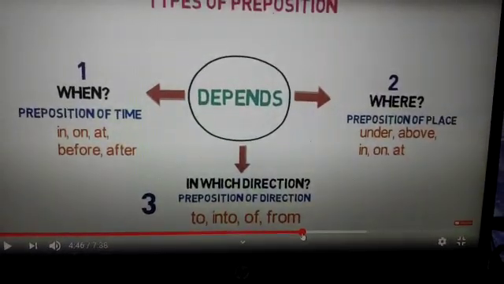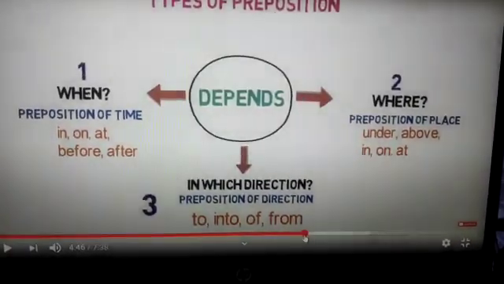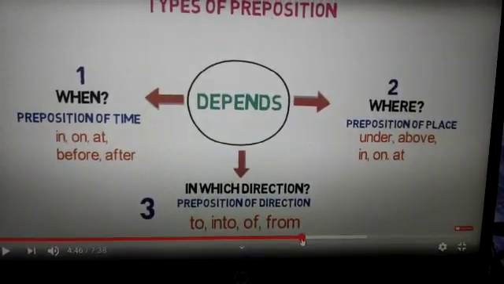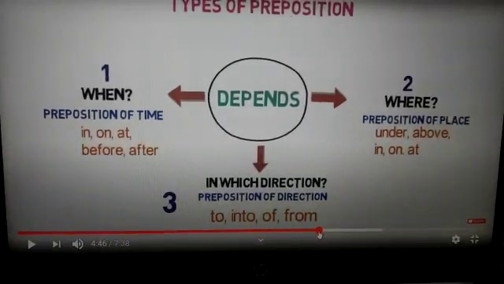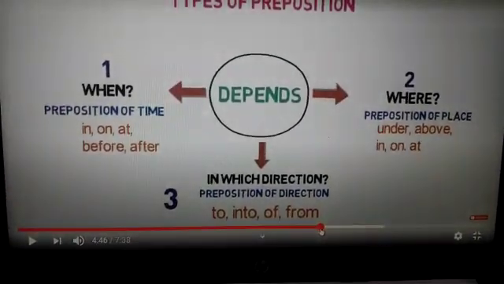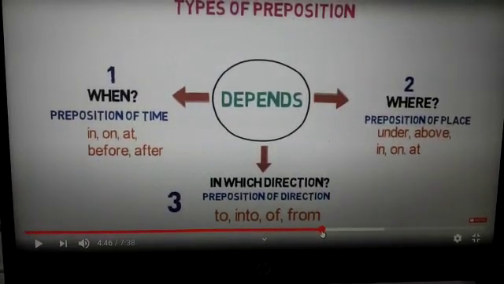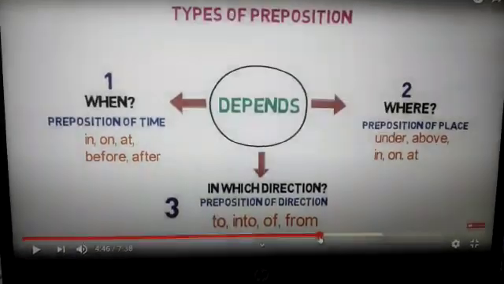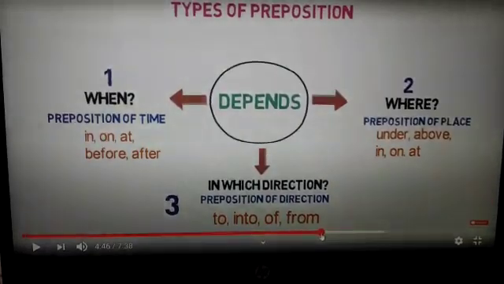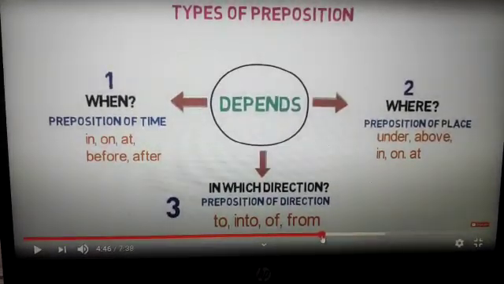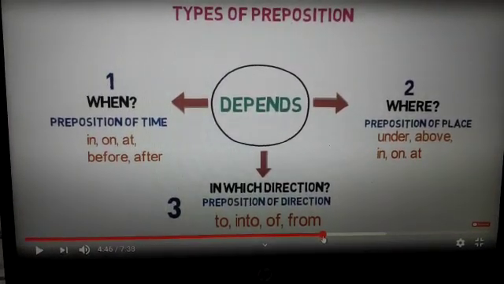So now let's talk about the next type, that is in which direction. The prepositions like to, into, of, from are the prepositions that tell us about the direction. To tells us about the direction. Suppose for example if I say I'm going to my school, it is telling my direction that I'm going to school. Into: the cat jumped into the river. Again it is telling the direction that the cat jumped into the river.